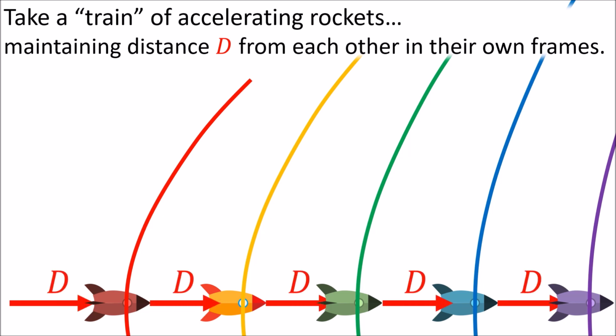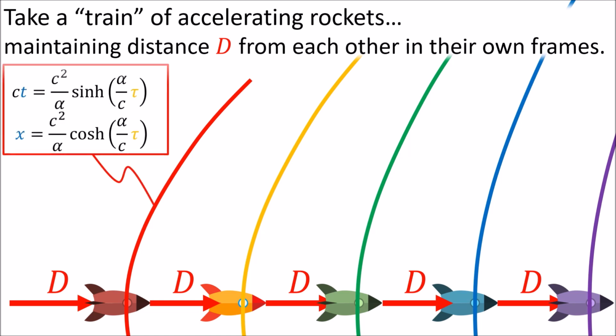In the previous video, we derived the equations for the hyperbolic world line of the first of these spaceships, where the time ct is given by a hyperbolic sine, and position x is given by a hyperbolic cosine. The hyperbolic angle is given by the proper acceleration, alpha, divided by the speed of light c times the proper time tau.